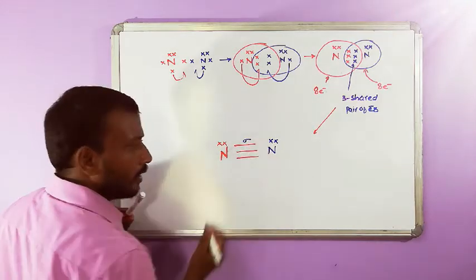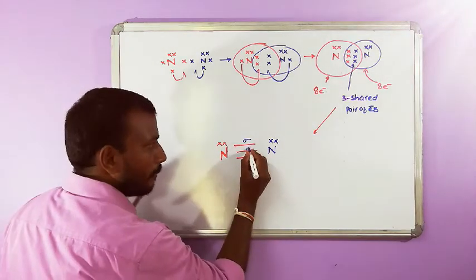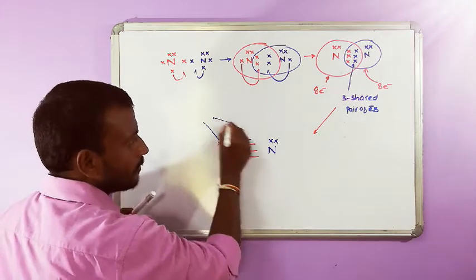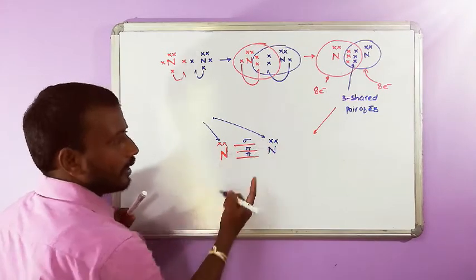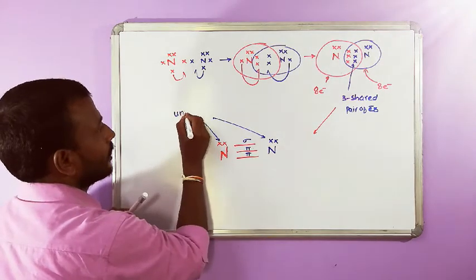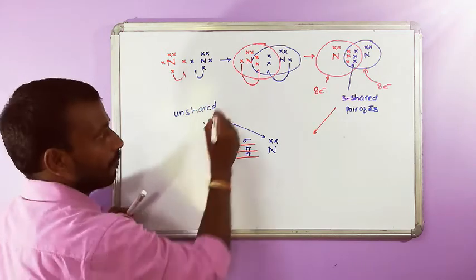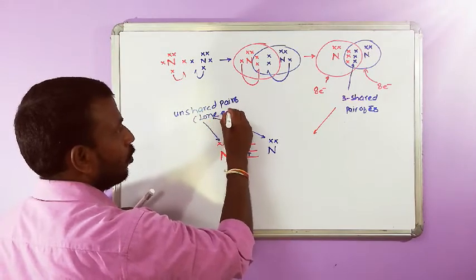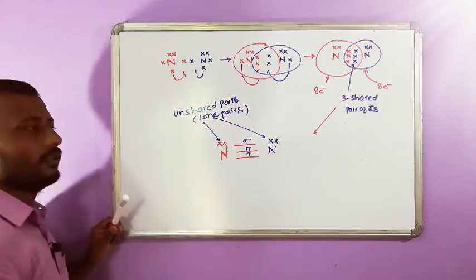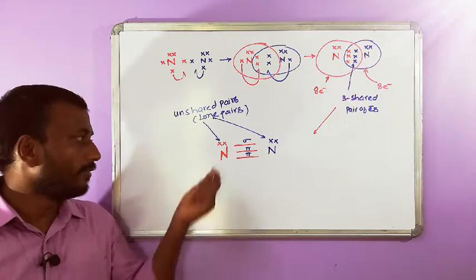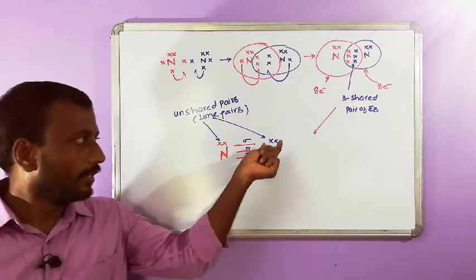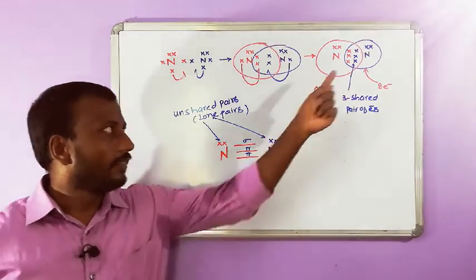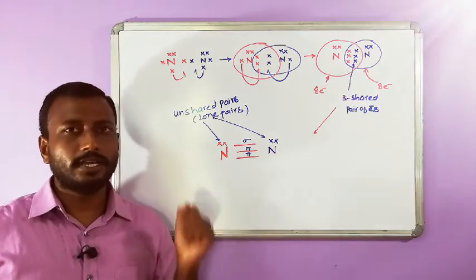So one bond is a sigma bond, the remaining bonds are pi bonds, and these 2 pairs which are not shared are called unshared pairs, or simply lone pairs. Unshared electron pairs: this pair of electrons belongs to this nitrogen only. This pair belongs to this nitrogen only. But these 6 electrons, that is 3 pairs, belong to both the nitrogen atoms.